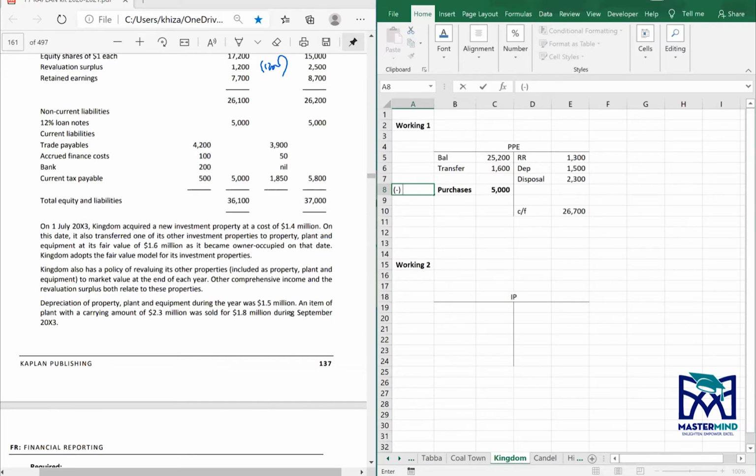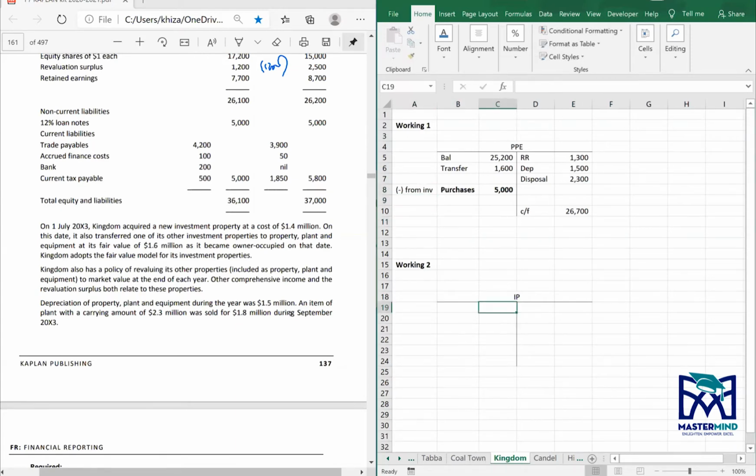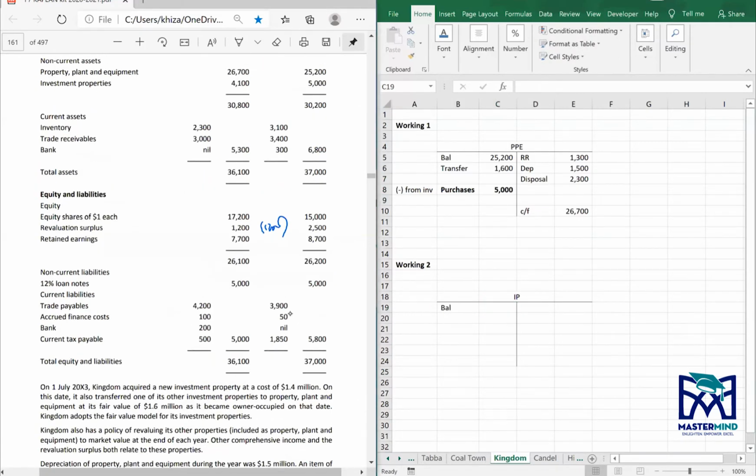All right, IP. Balance at start for IP was 5,000. Carried forward balance was 4,100. Transfer of 1,600. Remember, there's no depreciation when you carry your acquired IP at fair value model, right?